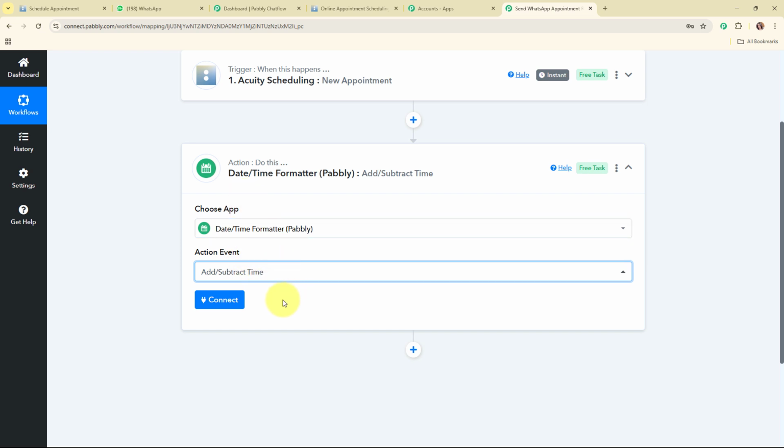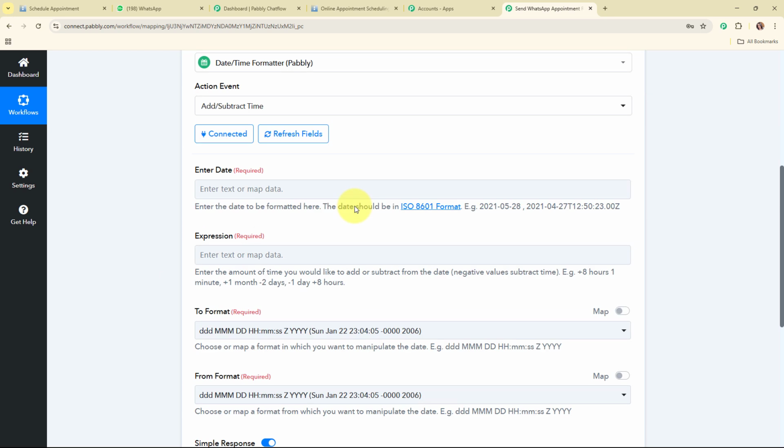Alright, so now to connect my Date Time Formatter with Pabbly, I'm going to click on this connect, and here you can see it is asking me to enter the date. It says enter the date to be formatted here.